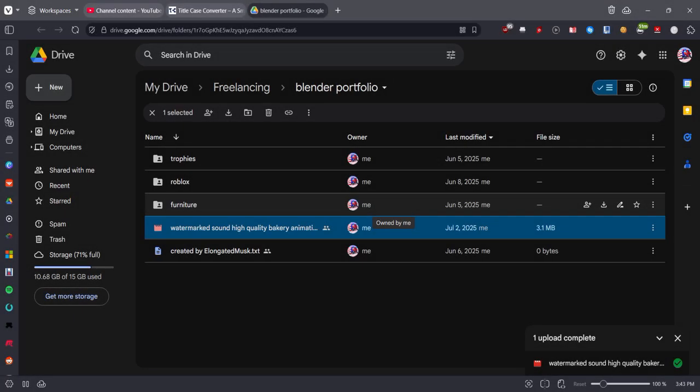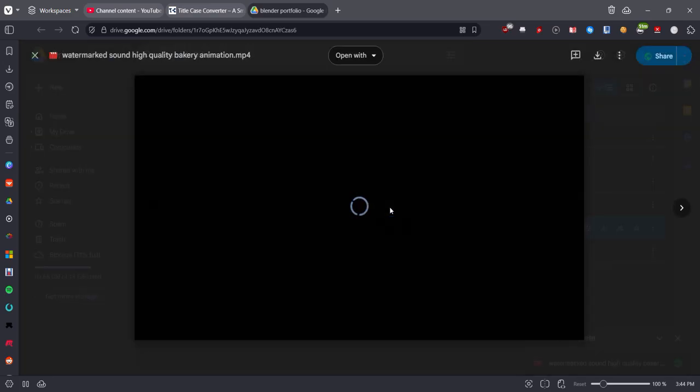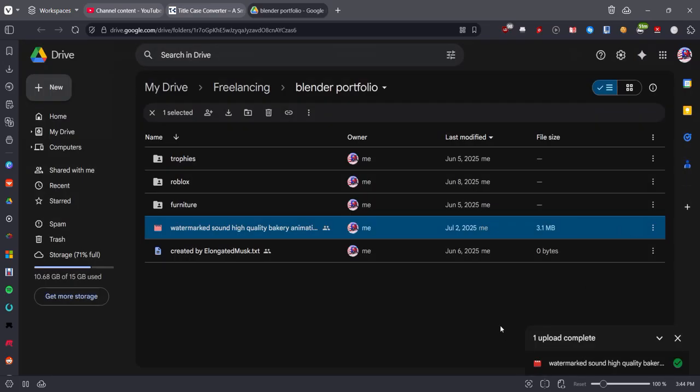So here I have this Google Drive that I use as a portfolio, and this is mainly for my storage, but not only that, for people who are curious about what I do, they can also see what I'm working on as well, right?